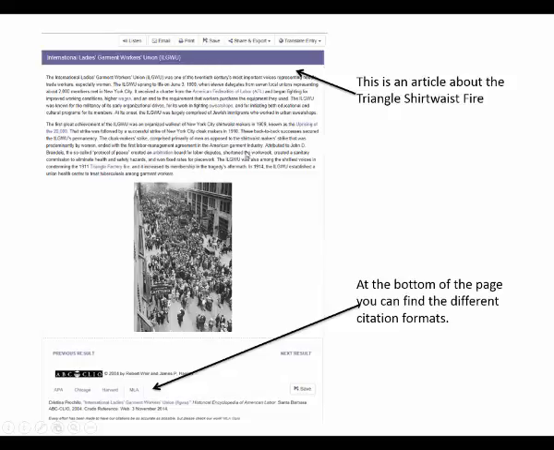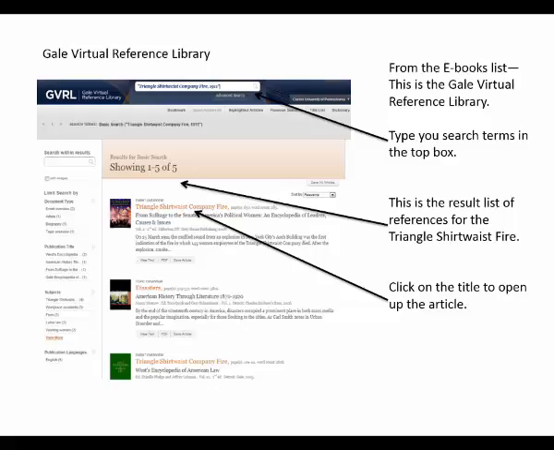So this is the title of an article in a book. I'm going to read all this information about the Triangle Shirtwaist fire. There is more than I put on here. I just took a brief snippet of it. But at the bottom of the page as you read on, you're going to find a way to find the citation format for this article in this reference book. You can choose either APA or MLA here, and you can copy and paste this into your Word document. Always look it over. I'm not saying these are perfect, but it gives you a good start.